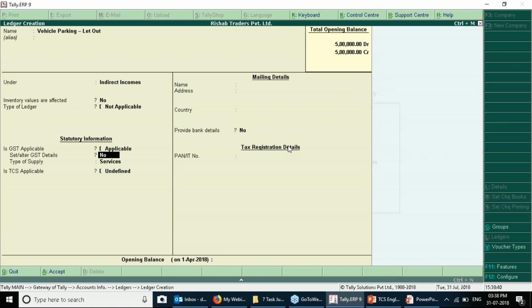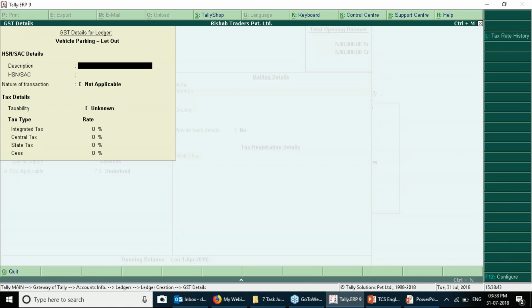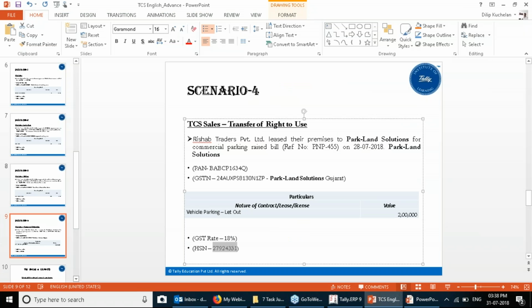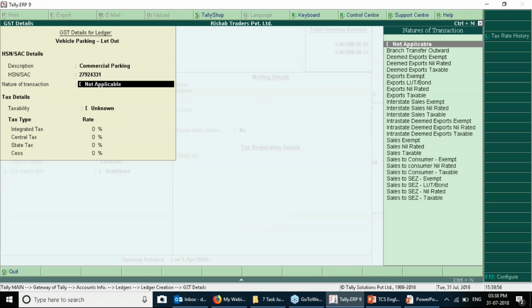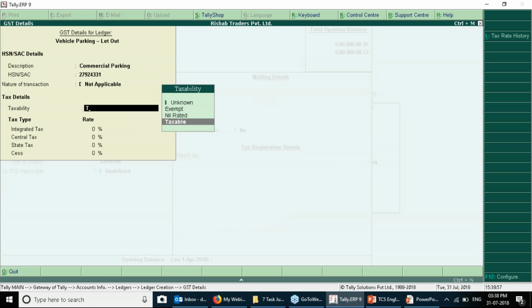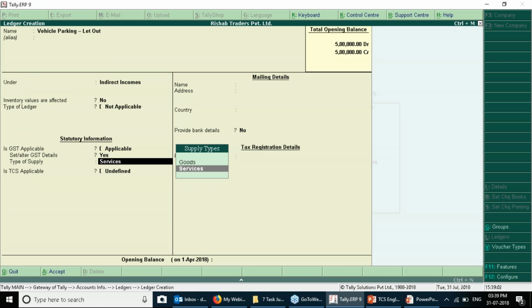GST applicable? Yes, applicable. Set or alter GST details, yes. So you can say here parking, commercial parking. HSN code. Nature of transaction not applicable. Taxability: taxable. 18% is the tax, and this is a service.